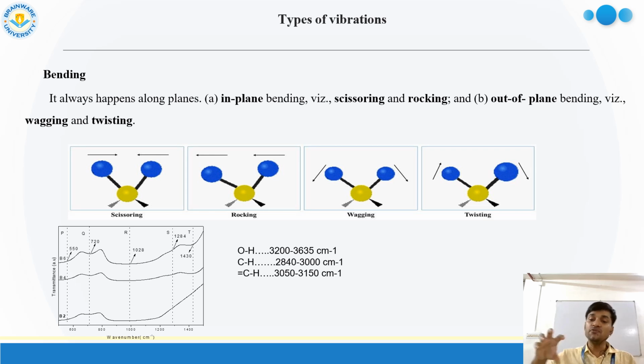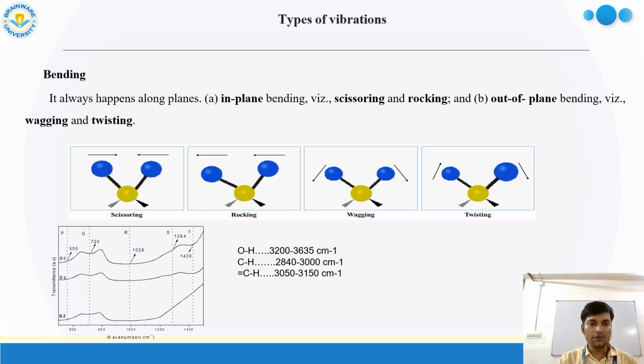Now, when you send 400 to 4000 wave number electromagnetic radiation onto a sample, some of it is absorbed by the sample depending on what kinds of vibration are present. Here I am showing one IR spectrum from my PhD work. Transmittance is given with respect to wave number.